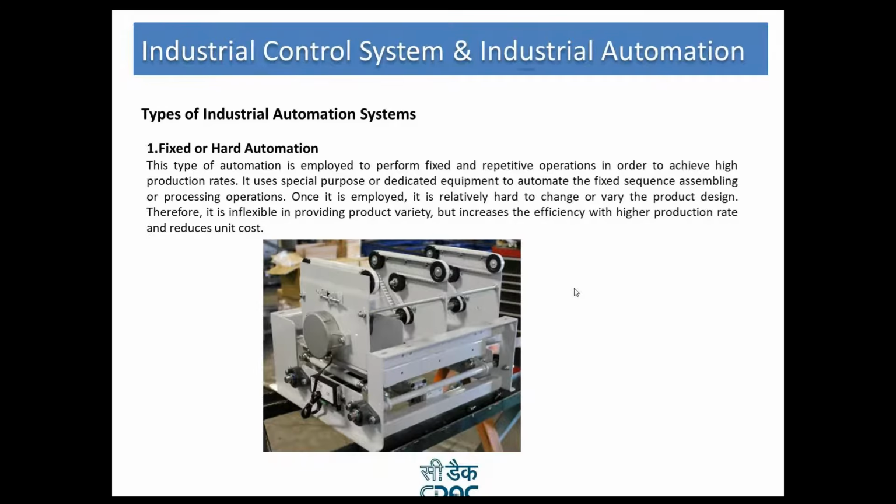Again, the third one is the flexible and soft automation. Now, this automation system provides automatic control equipment that offers great flexibility for making changes in the product design. These changes can be performed quickly through commands given in the form of codes by the human operators. Here you are giving the commands, and the command is in the form of a program that you will write. This automation allows manufacturers to produce multiple products with different ranges as a combined process rather than separately.